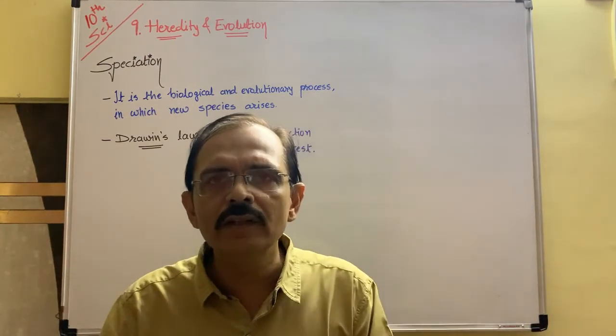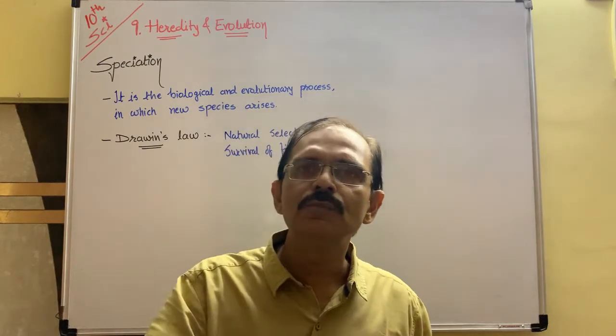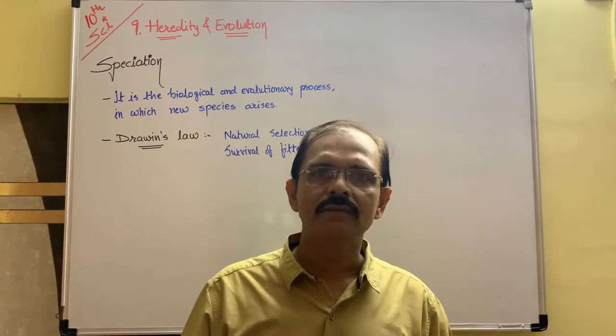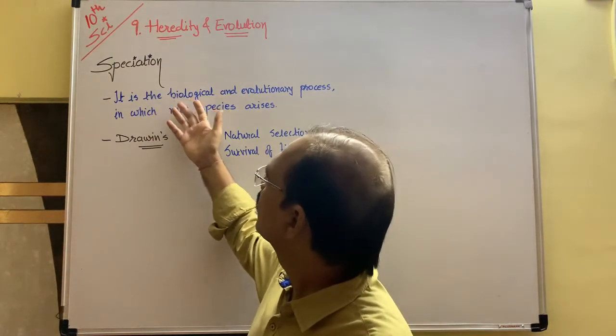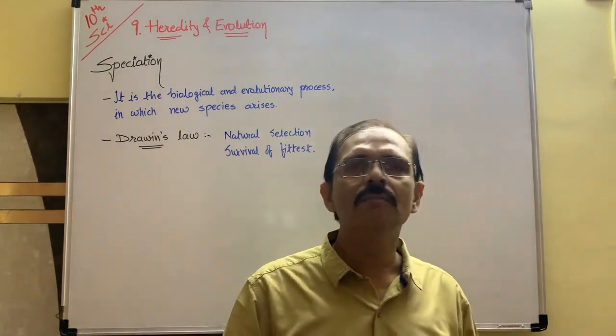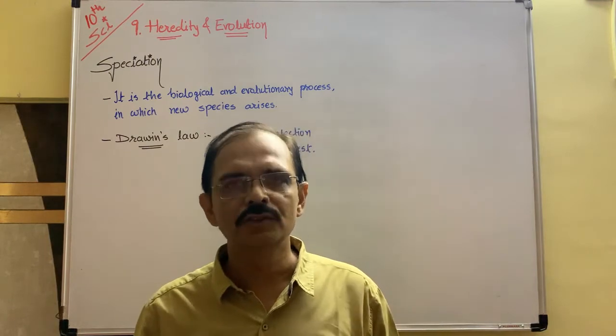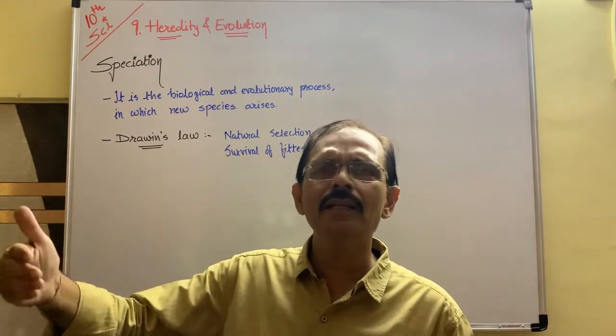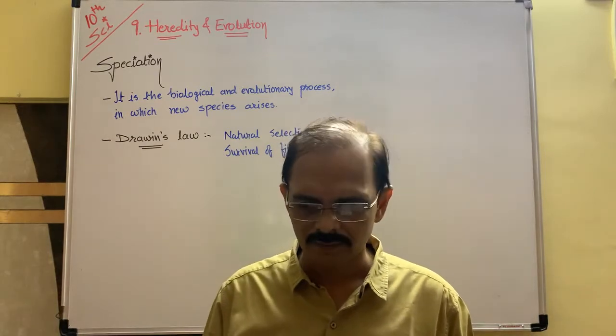When they crossbreed with each other, a new species arises. In this way, we can say that a new species arises. That is called biological evolution. This is only a short example. You can add many more examples to it.